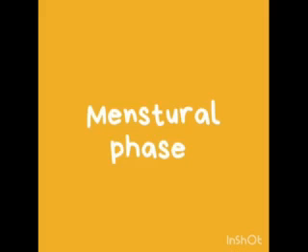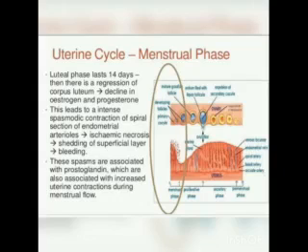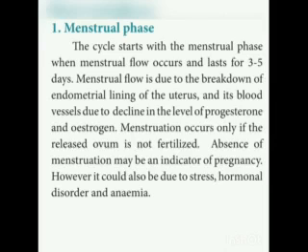First, we see what is menstrual phase. The cycle starts with the menstrual phase when the menstrual flow occurs and lasts for 3 to 5 days. Menstrual flow is due to the breakdown of endometrial lining of the uterus and its blood vessels due to decline in the level of progesterone and estrogen.